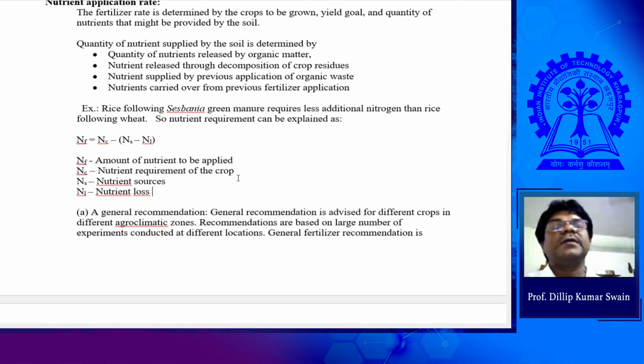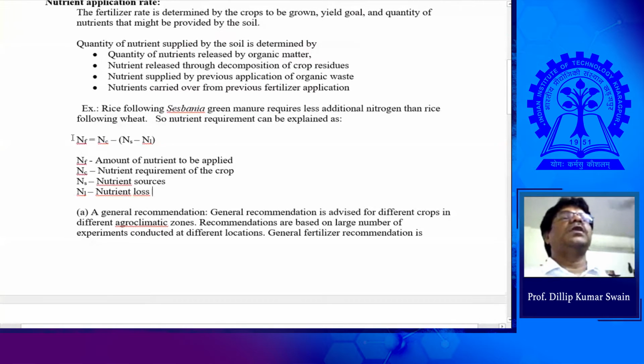That's crop specific and variety specific. For a particular variety and particular crop, the nutrient requirement is determined through experiment only. And then your application depends on the soil. You need to know how much nutrient is available in the soil, and what loss is expected. If you go on applying fertilizers, you also need to know the way you are applying and the efficiency of the fertilizer. If you don't know that, then you don't know how much fertilizer to apply.